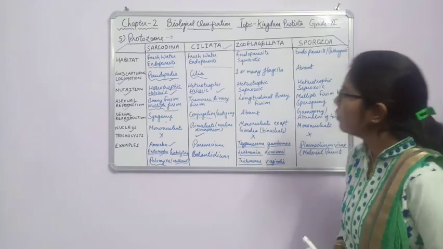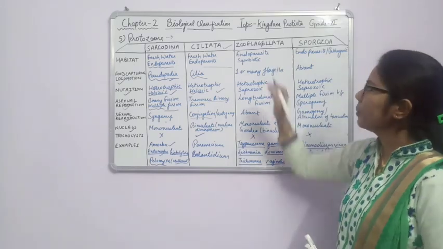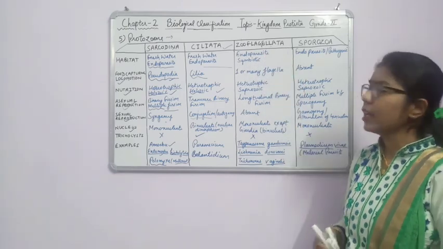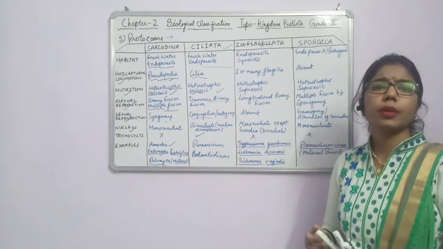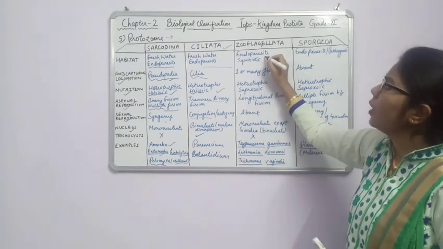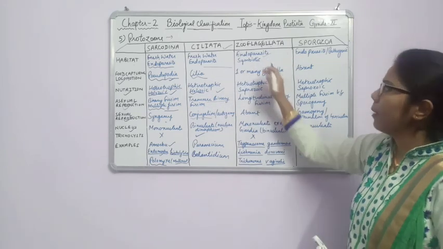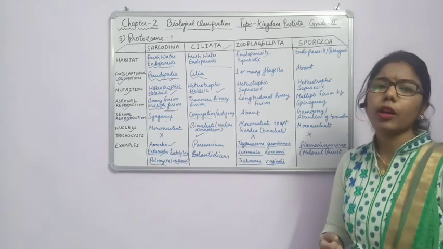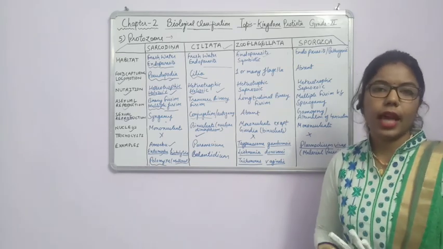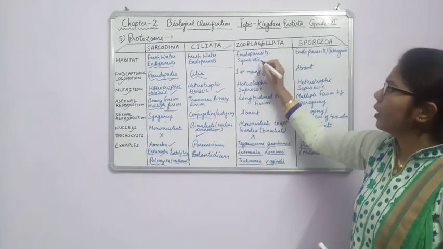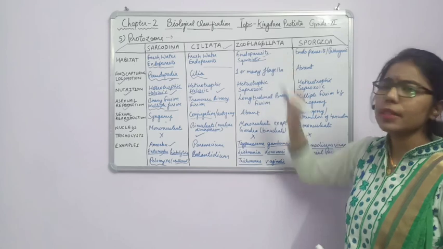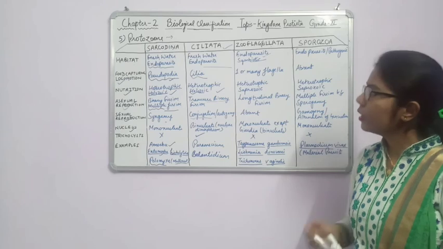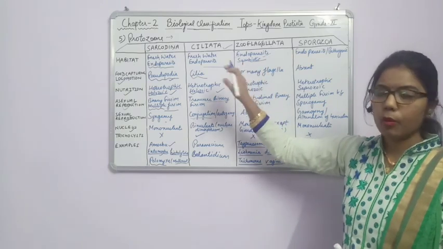Okay. Now another one is zooflagellata. Zoo means something moving, and flagellata means having flagella-like structures. These flagella are responsible for what? For locomotion. Now again, if we talk about the habitat, the habitat would be endoparasite. It means that it remains present inside the body of any organism, whether it is an animal or a human being. Fine. So it can be endoparasite, or sometimes it can be symbiotic, meaning that it also creates a symbiotic relationship with other organisms. Fine. So it is about the habitat.